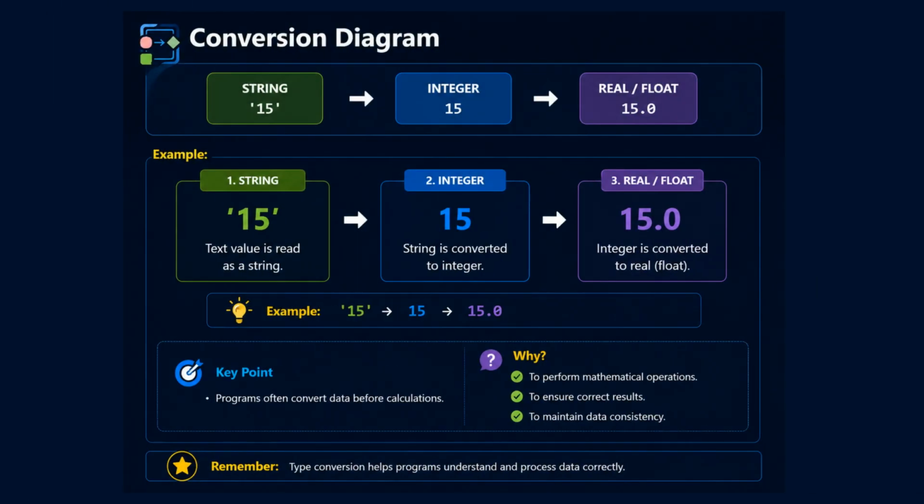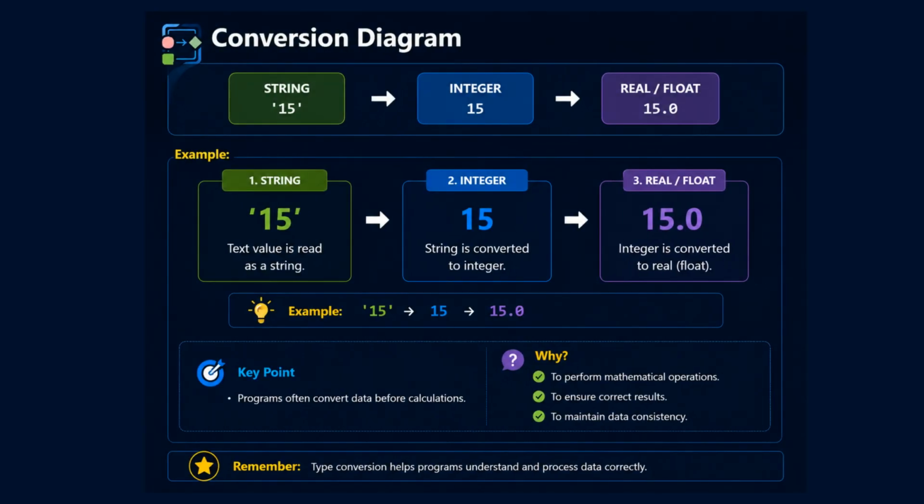Now let's understand the conversion diagram. This diagram shows how data changes from one type to another during program execution. At the top, we can see the conversion flow. The value starts as a string, 15. Next, the program converts the string into an integer value, 15. Finally, the integer is converted into a real or float value, 15.0. This process is important because computers need the correct data type for calculations.